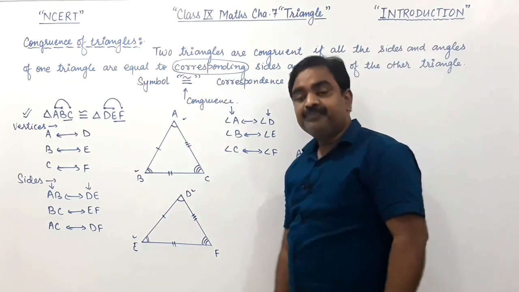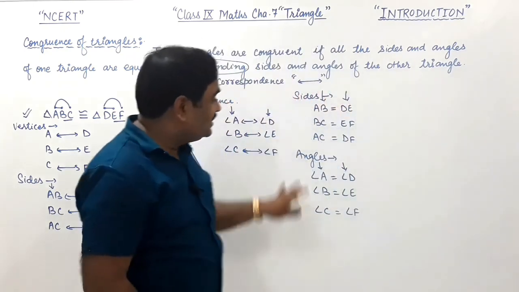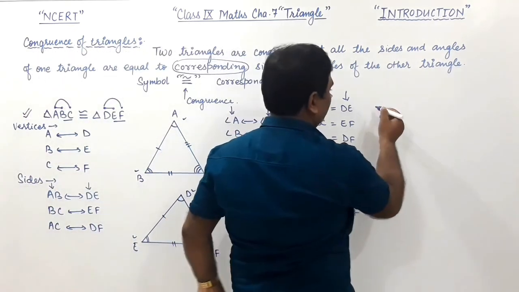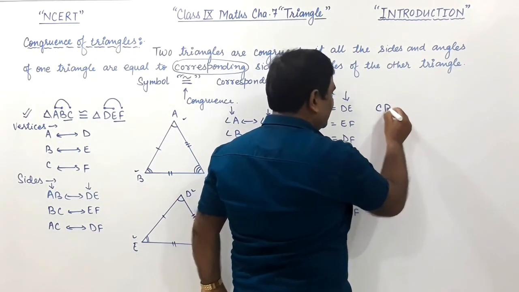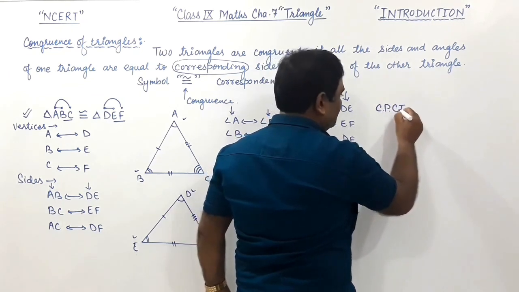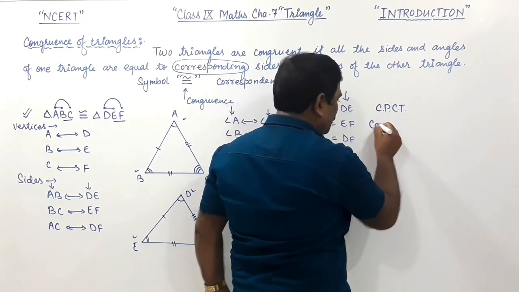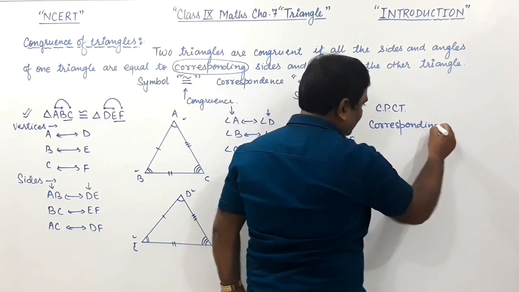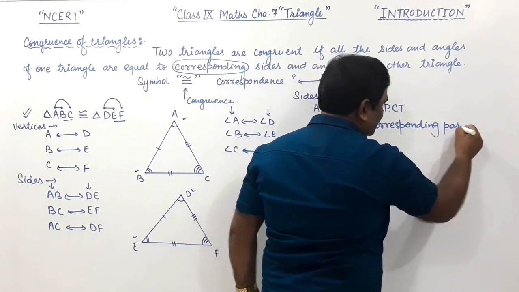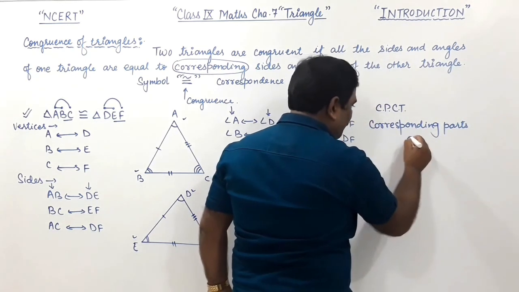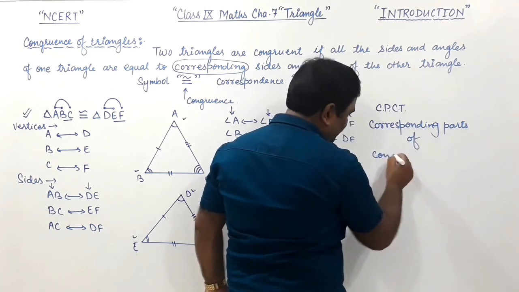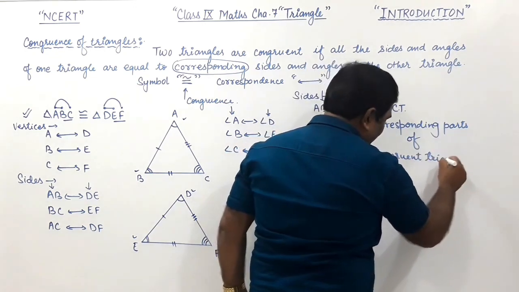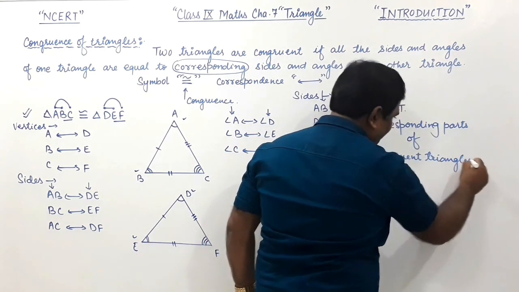So now these parts are together said to be CPCT. CPCT means corresponding parts of congruent triangles.